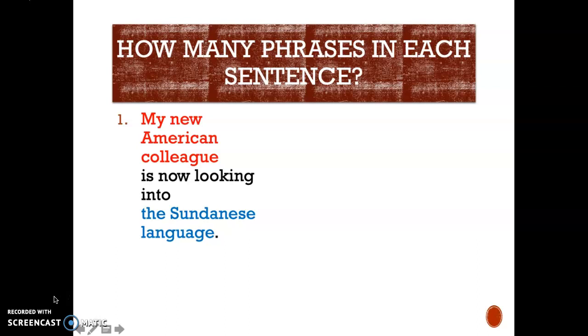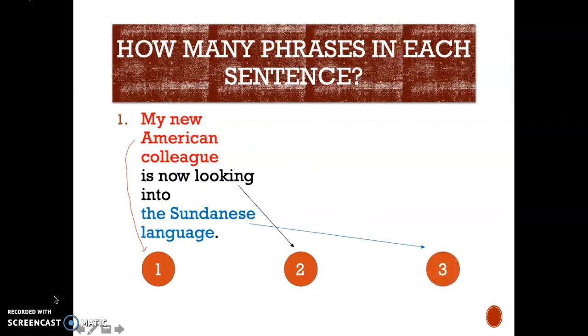Okay? So as you can see from the different colors, it seems that this sentence is composed of three different parts, right? The first part, my new American college, is our first phrase. Is now looking into is our second phrase, and the Sudanese language is our third phrase. So now we can say that this sentence consists of three phrases.